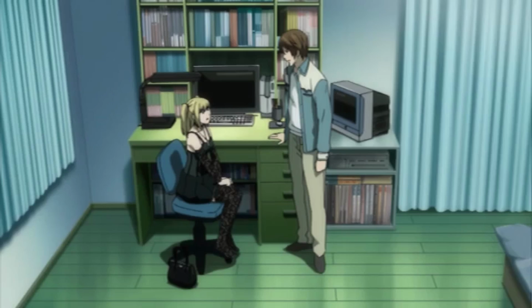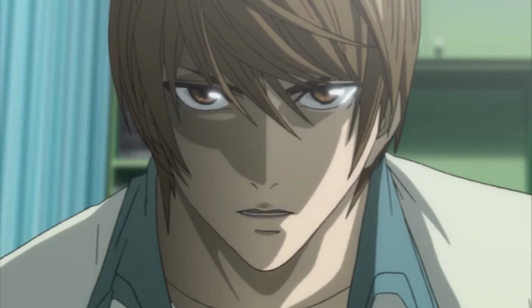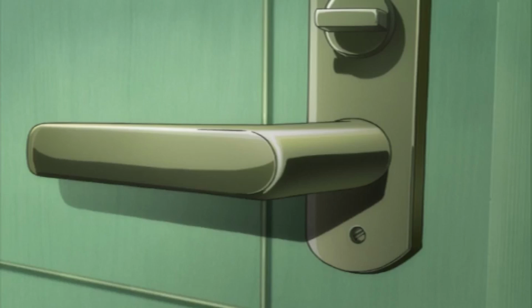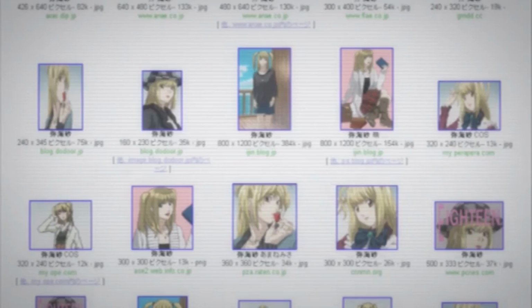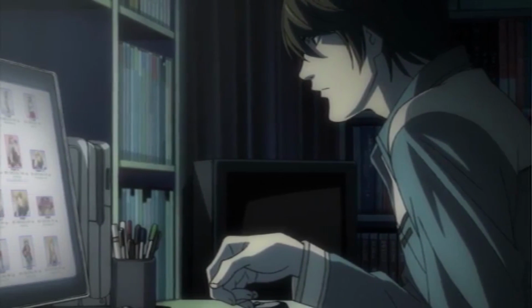Light asks Misa to kill L, and threatens her with the Death Note, but Rem says she will kill him if anything happens to Misa. To make matters worse, Light learns that Misa is a model, so being covert is going to be difficult.